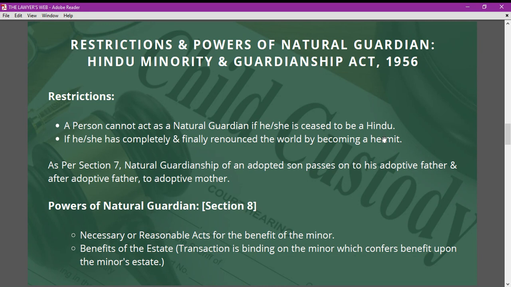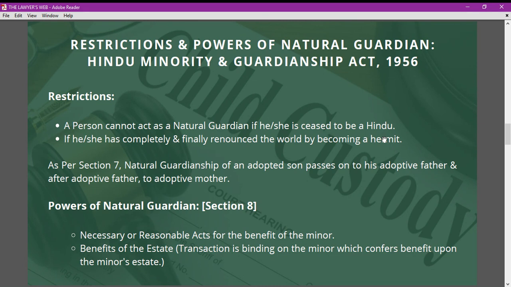Whereas, under Section 7 of the Hindu Minority and Guardianship Act 1956, in the context of natural guardian, the natural guardianship of an adopted son passes to his adoptive father, and after the adoptive father to the adoptive mother, because the transfer of the child from the biological parent to the adoptive father makes the adoptive father and mother entitled to be considered natural guardians under Section 7 of the Hindu Minority and Guardianship Act 1956.